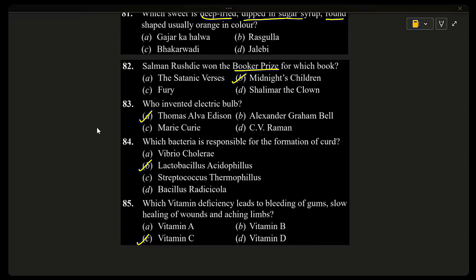Other options like vitamin A causes night blindness if deficient. Vitamin B causes nerve and energy problems, and vitamin D deficiency causes weak bones. It is also called rickets. So vitamin C is best available in citrus fruits and it is useful for gums. Next set of questions let us take.